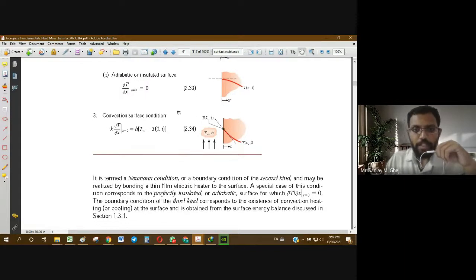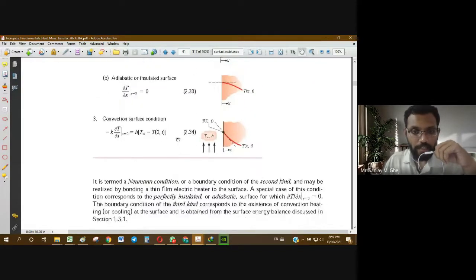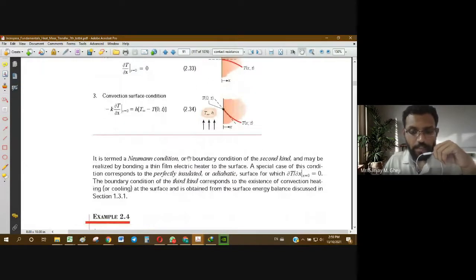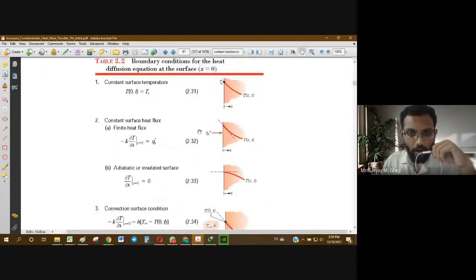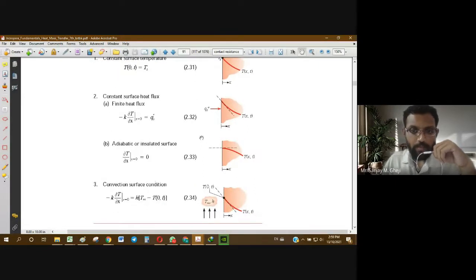So in this way we complete the theory part of boundary conditions. One more thing: initial conditions. All these boundary conditions we discussed from this table are mostly applicable for the steady state heat transfer case.